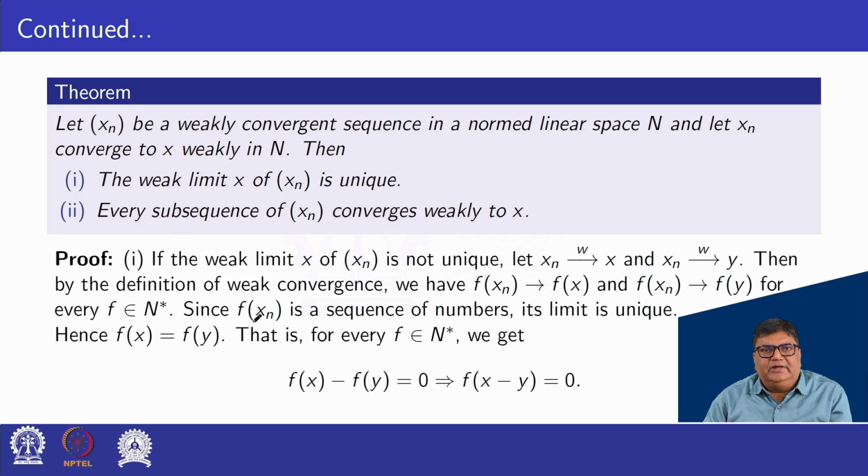Since f of xn is a sequence of numbers, its limit is unique. Hence f of x is equal to f of y, that is, for every f belonging to N star we get f of x minus f of y equal to 0. This implies that f of x minus y equals 0 because f is linear.